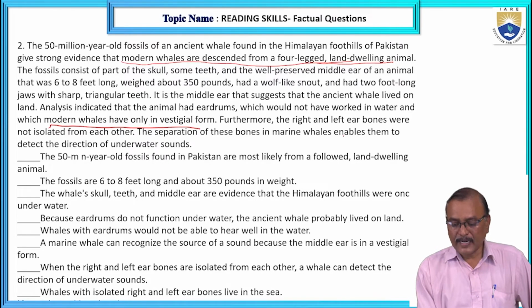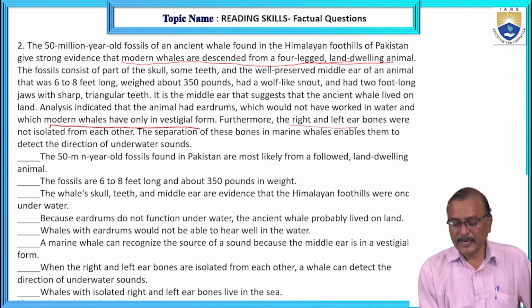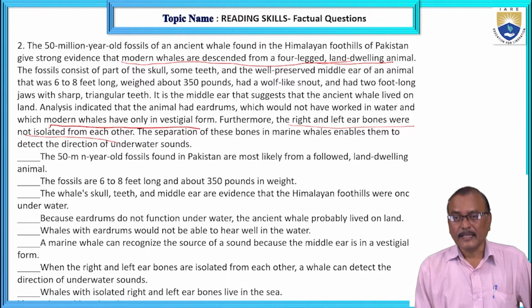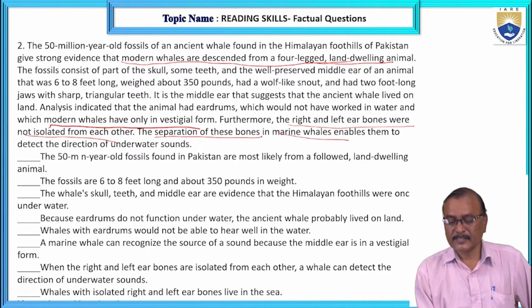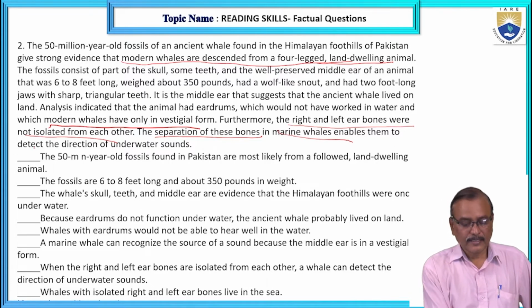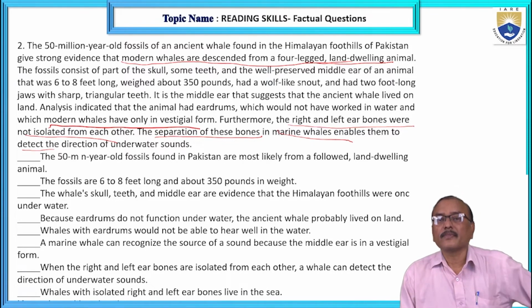Furthermore, the right and left ear bones were not isolated from each other. The separation of these bones in marine whales enables them to detect the direction of underwater sounds. Right?